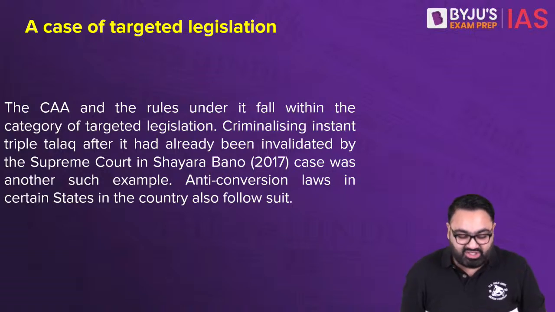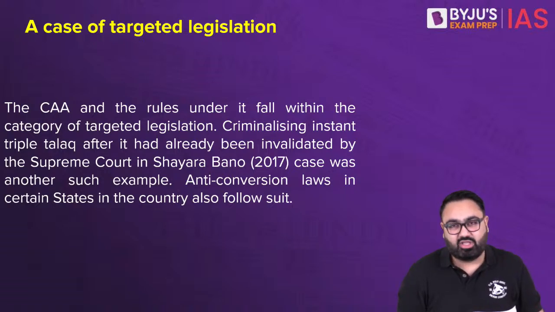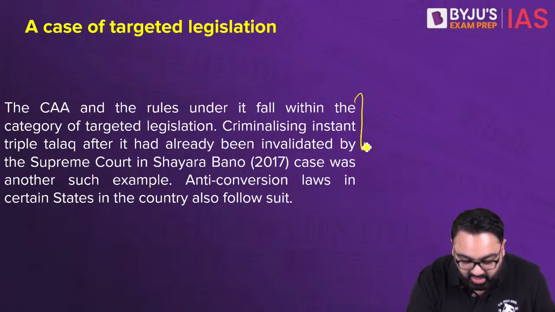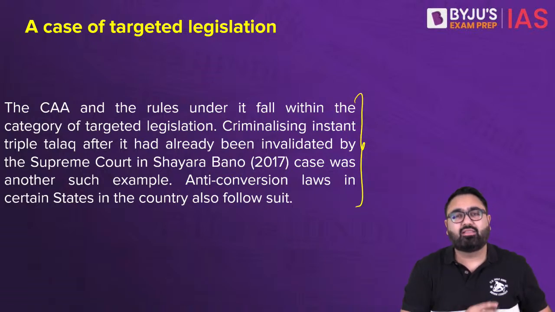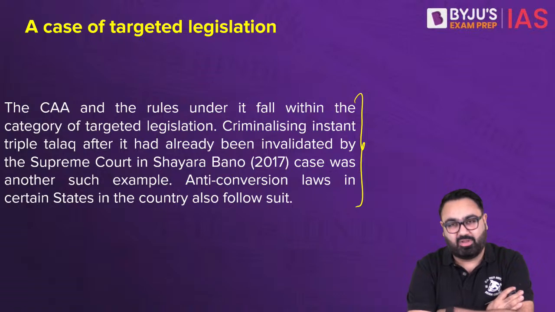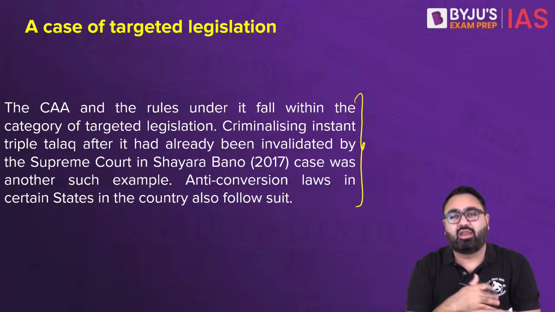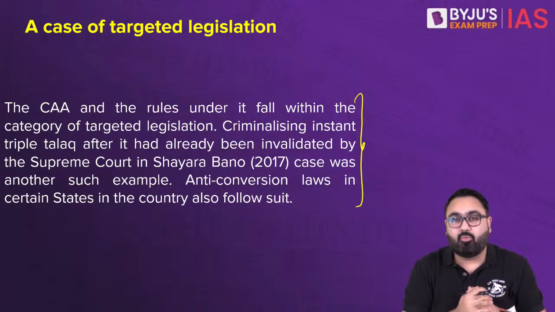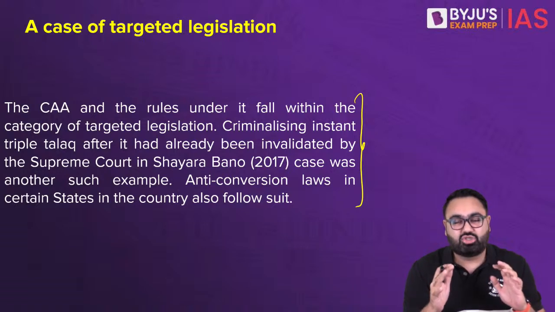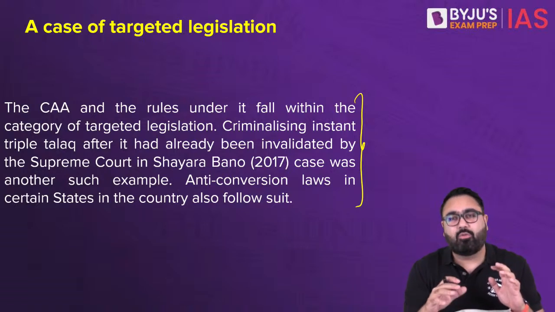These targeted legislations, another example that the author gives is about the triple talaq. Now, as you know, a few years back the government of India criminalized triple talaq. Now, there are two ways to look at it. First, before the government made a law on criminalizing the practice of triple talaq, the Supreme Court had already banned it. So, what was the need for the government to do it again?